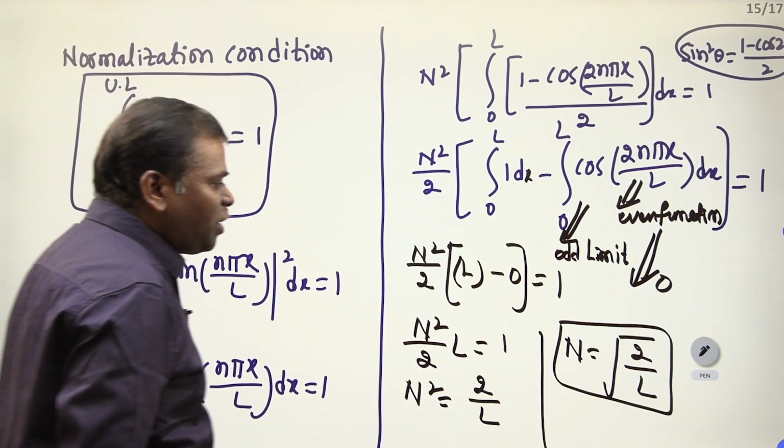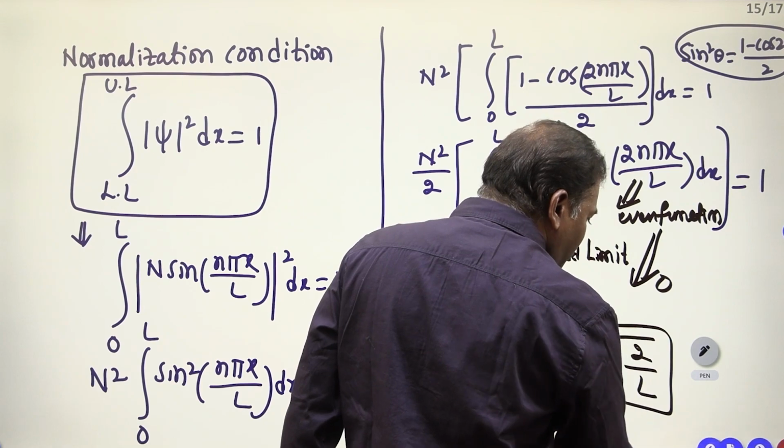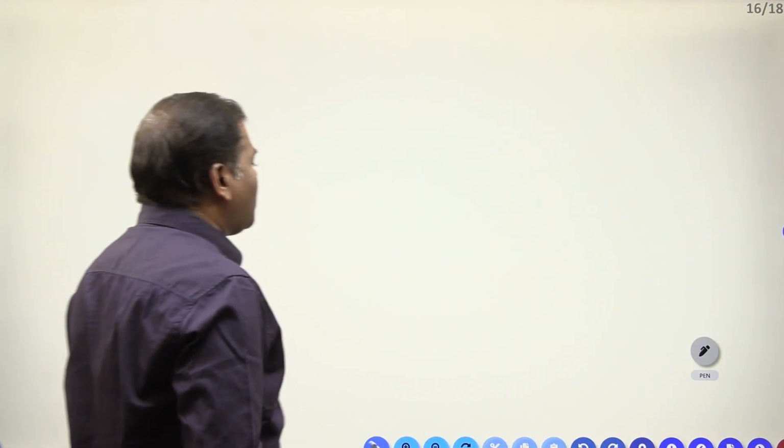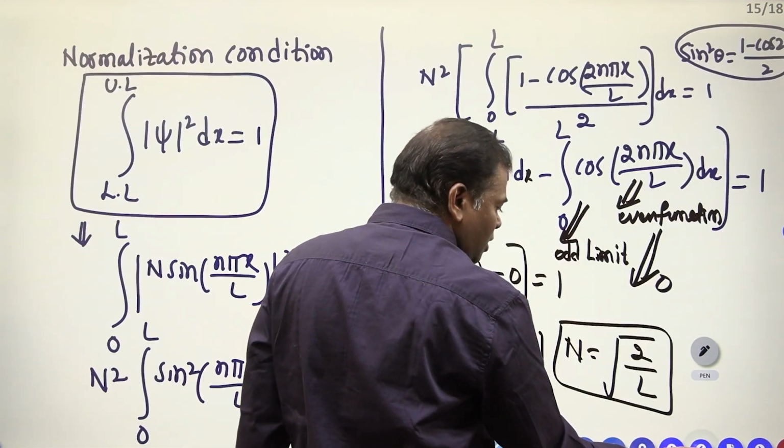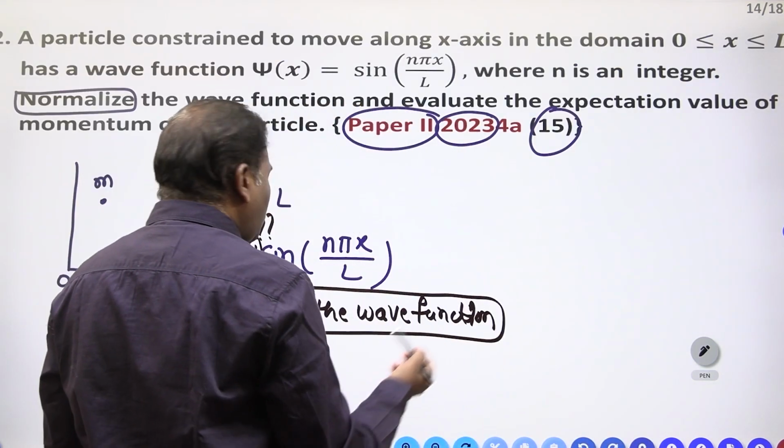Therefore, what is the wave function of a one-dimensional box?